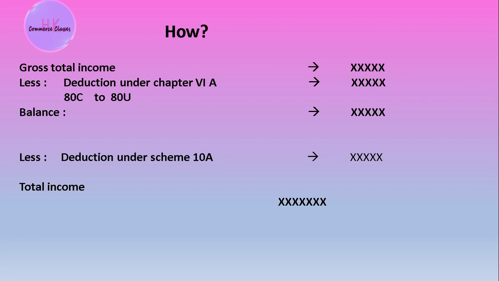Further, you can also get deductions under section 10A, that is the SEZ zone. If any industry is in the SEZ, the special economic zone, then the firm can easily get deductions under 10A also.